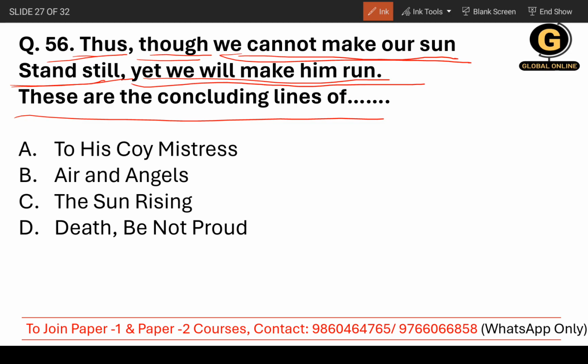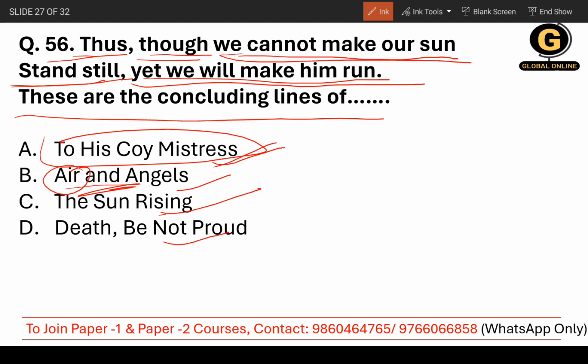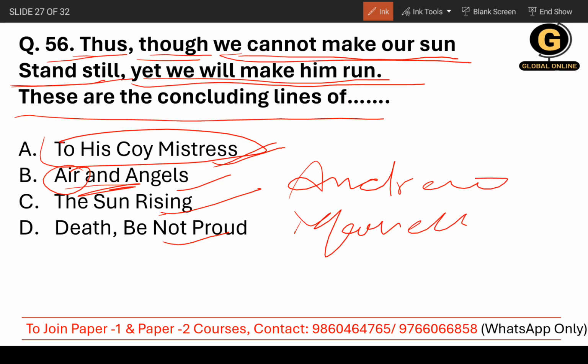The options are To His Coy Mistress, The Air Angels, The Sun Rising, or Death Be Not Proud. Let me tell you, it's very easy to identify if you have read these poems. So the first one, To His Coy Mistress by Andrew Marvell. Of course, let me tell you the writer as well. Andrew Marvell is the correct answer.